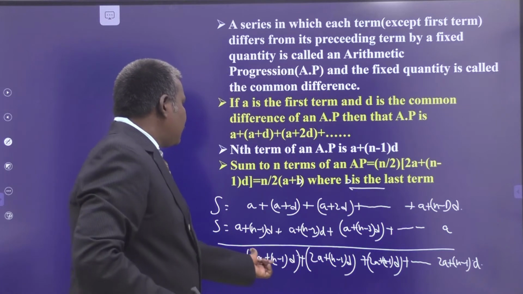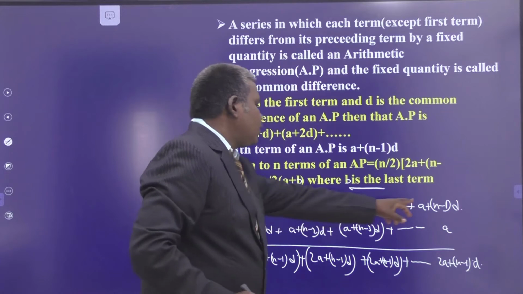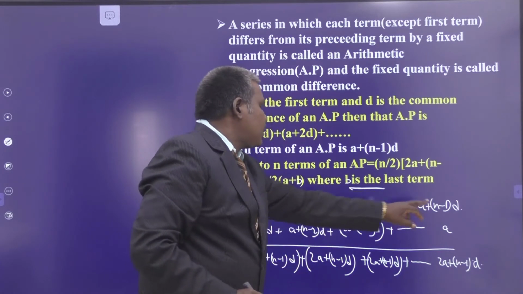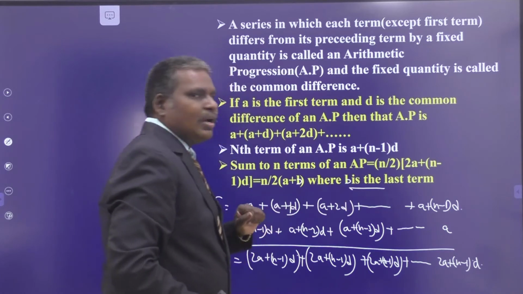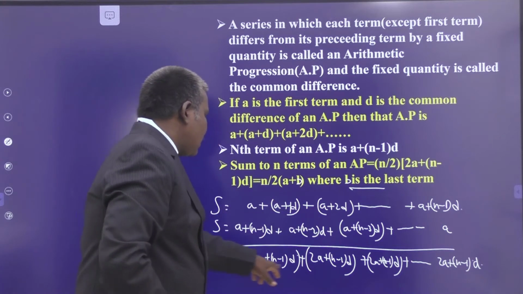So, how many 2a plus (n minus 1) into d are there? How many terms are there? From d to (n minus 1): this is 1, 2, 3 and so on up to n minus 1. That is n minus 1 terms plus 1, so this is n terms. Sum of n terms we are doing. This is also n terms. By clubbing, we have n terms.